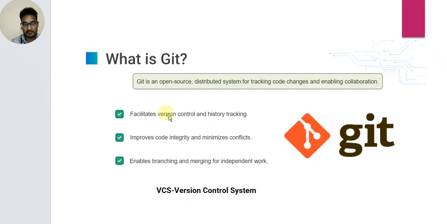It facilitates version control and history tracking, improves code integrity and minimizes conflicts, and enables branching and merging of code independently. So Git is a version control system.